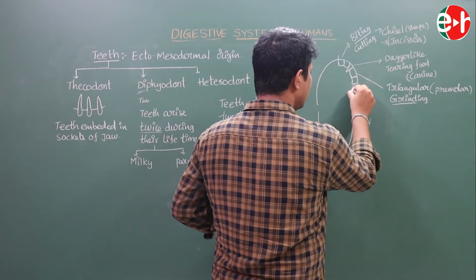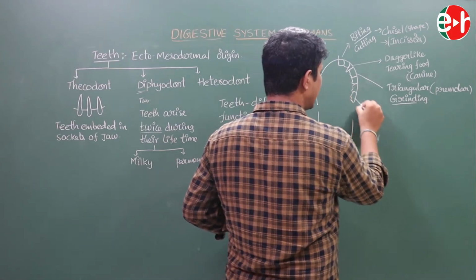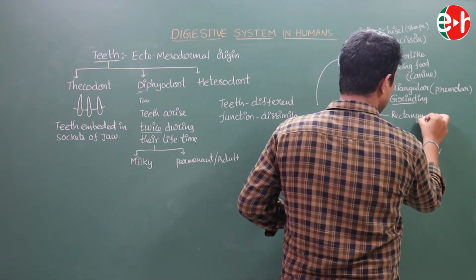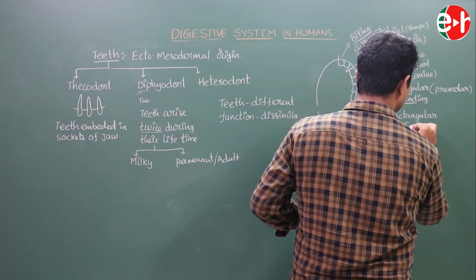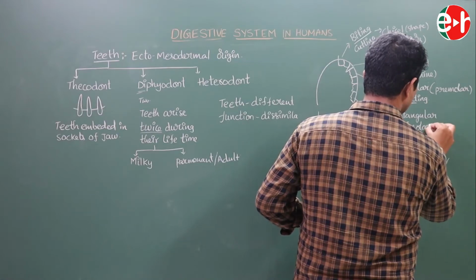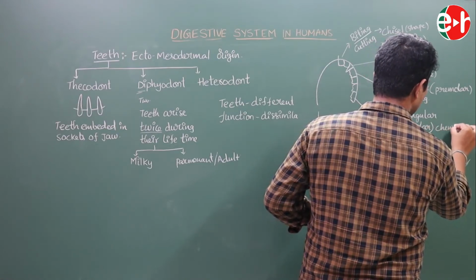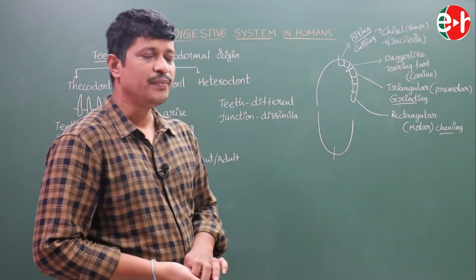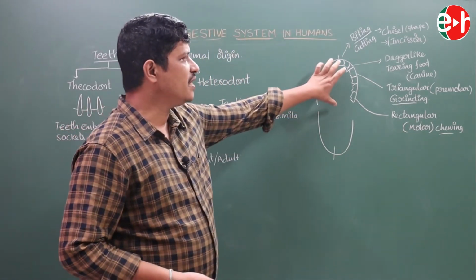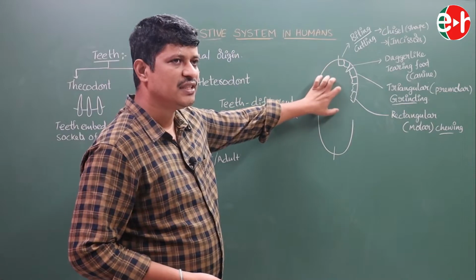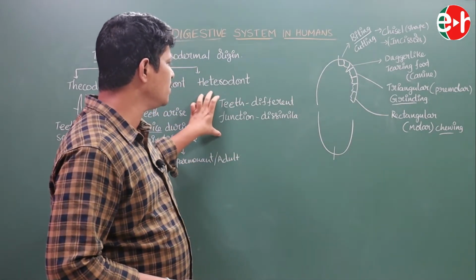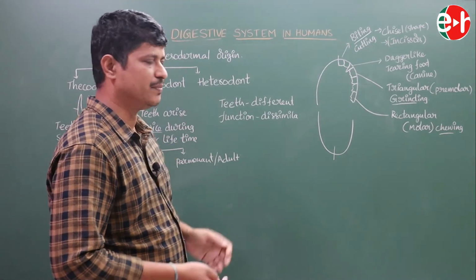And the last one is rectangular in shape. The rectangular-shaped teeth are known as molars. These are for chewing and grinding the food particles. See, in our body we have 4 different types of teeth, which have dissimilar functions. This type of dentition is known as heterodont dentition.